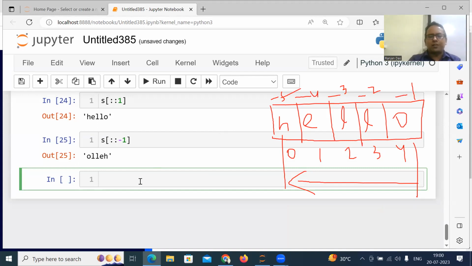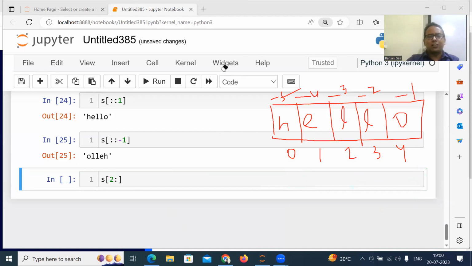Okay. Suppose another example. I write here S of 2 colon. What will the answer be? Here you can see only the start is given. Start is 2. End is not given. And what is the step? Step is 1 because of the default step. So step is 1 means step is positive.